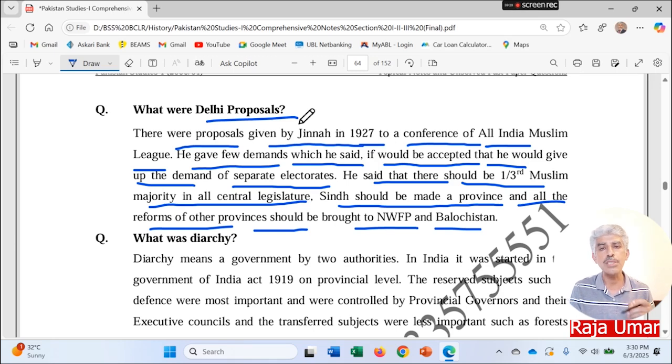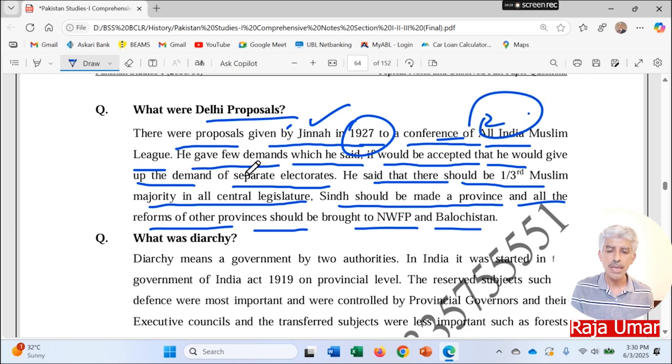We have discussed this particular topic in the previous lessons as well, and these proposals were given by Jinnah in 1927 in a conference of All India Muslim League. A complex sentence, 2 marks. He gave a few demands and said that he would get out of that demand of separate electorate if these demands are accepted. What were the demands?